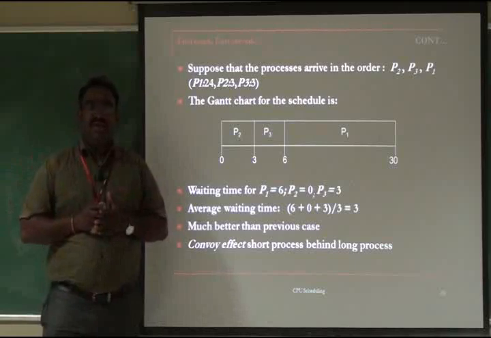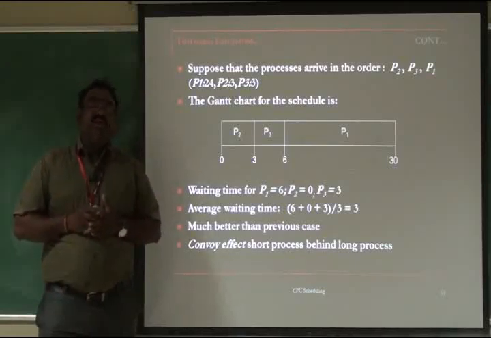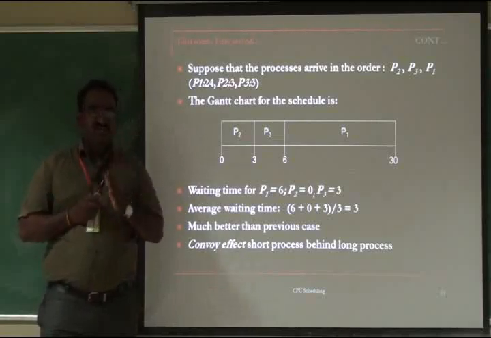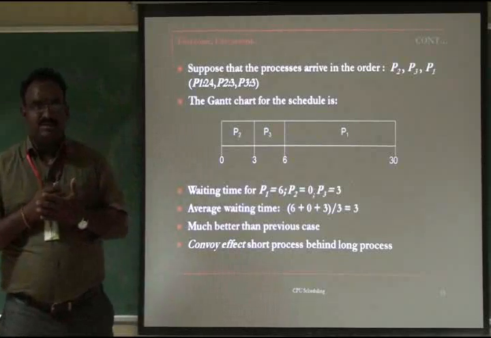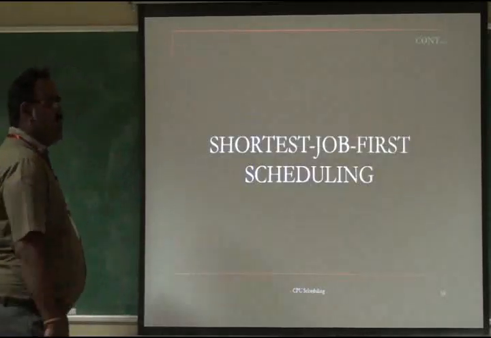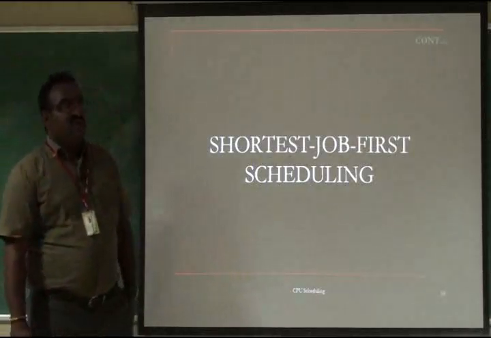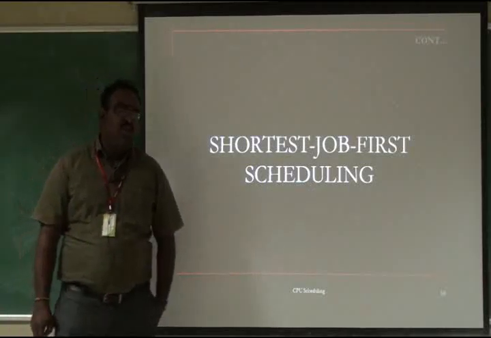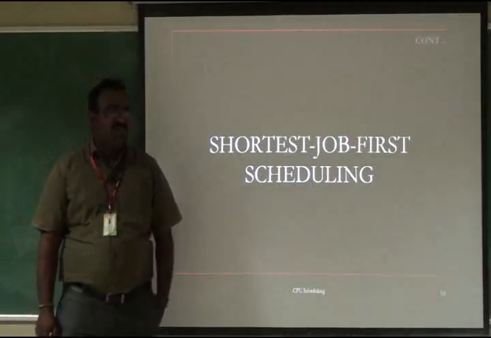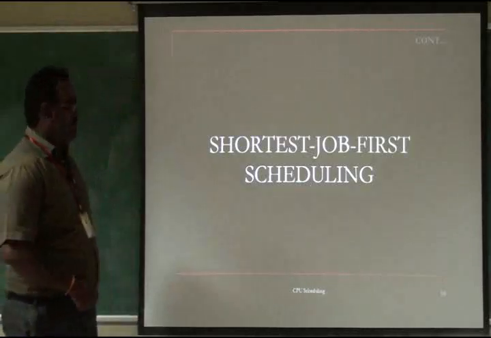That is the convoy effect. So first come first serve is ineffective once the largest burst time process comes first into the ready queue; first come first serve works inefficiently. So we go for another scheduling, which we call shortest job first scheduling, simply SJF. In shortest job first, the scheduler considers the burst time of the processes, and the process which has the shortest burst time should be scheduled first.